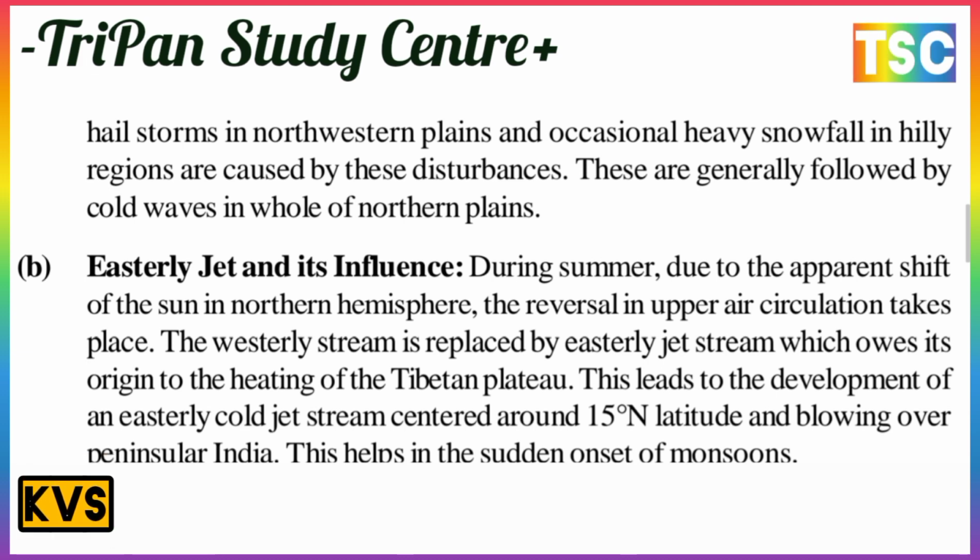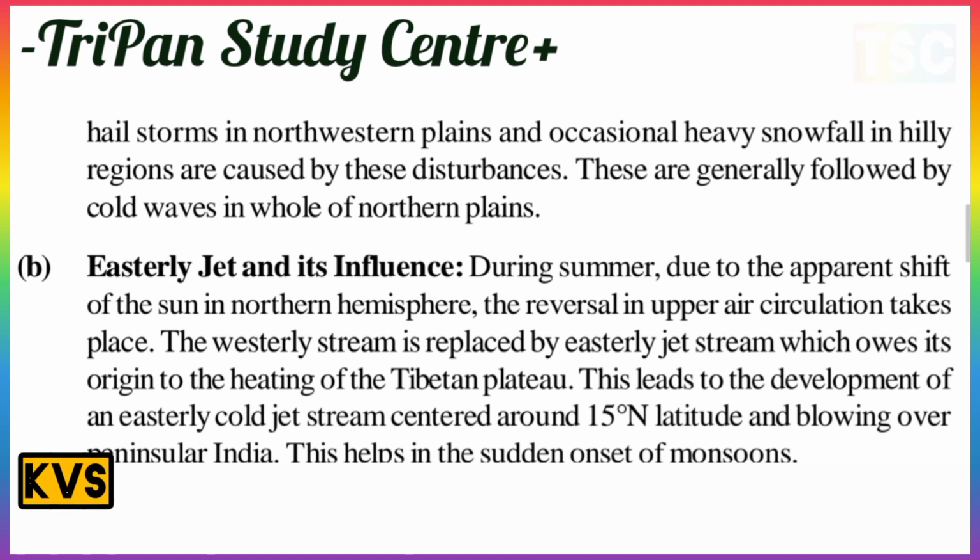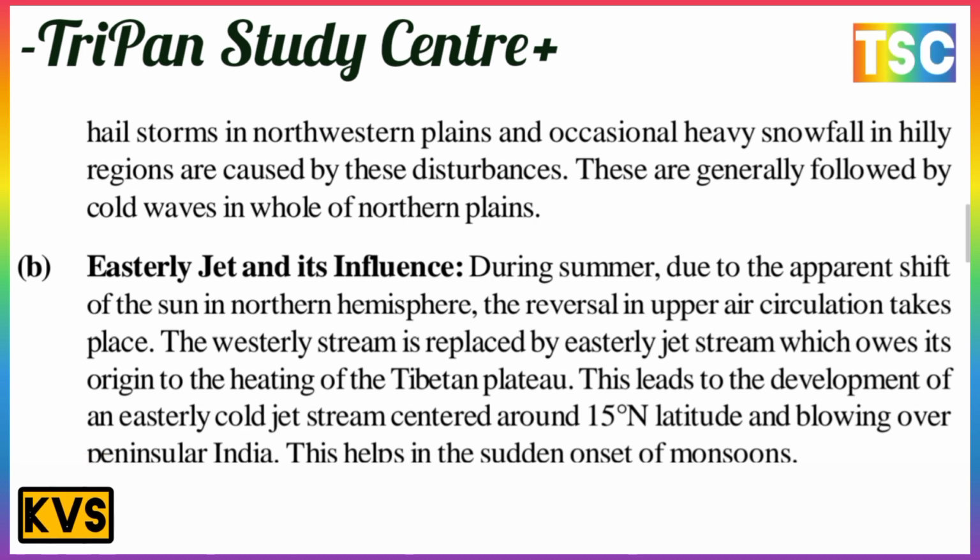The next point is important here: the easterly jet stream. During the summer, due to the apparent shift of the sun in the northern hemisphere, a reversal of upper air circulation takes place, and the westerly stream is replaced by the easterly jet stream, which is originated by the heating of the Tibetan plateau.